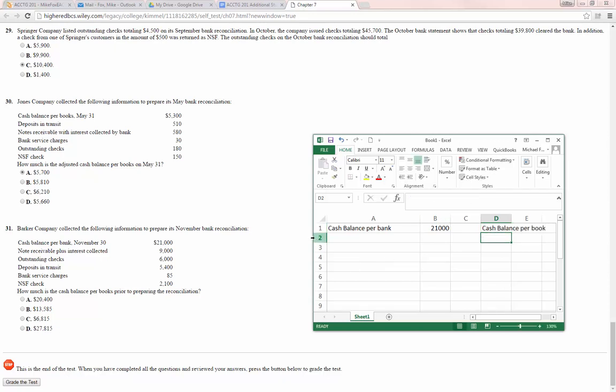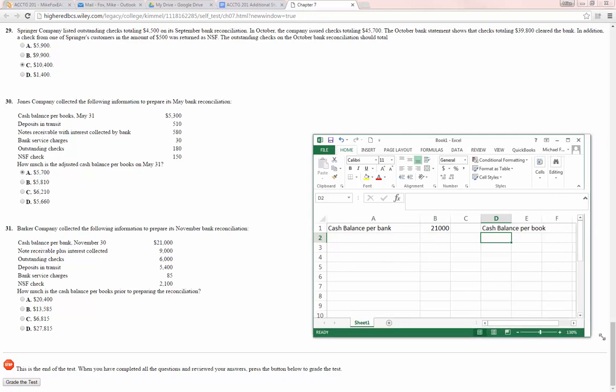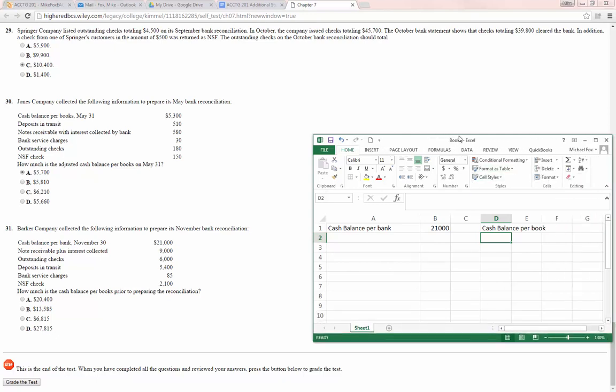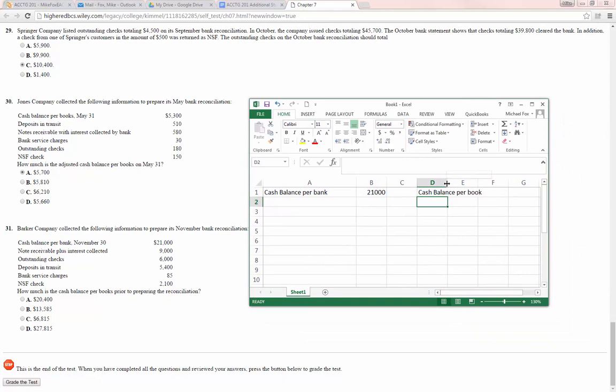Yeah, they're trying to make this one a little tougher for us. And that's our question mark. We don't know what that one is. But now we can make our adjustments.